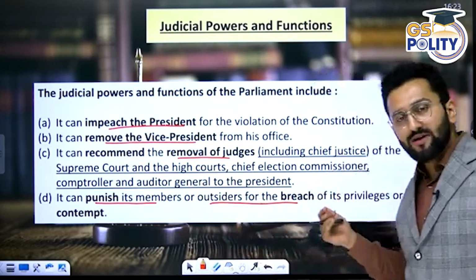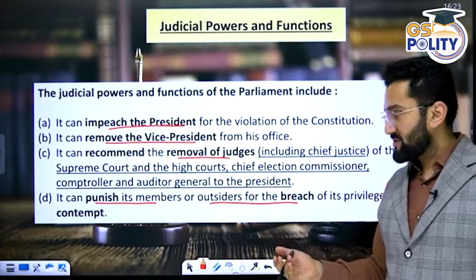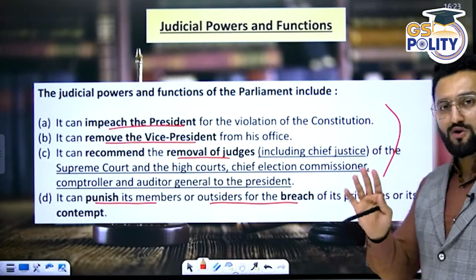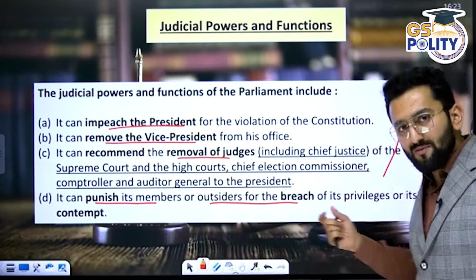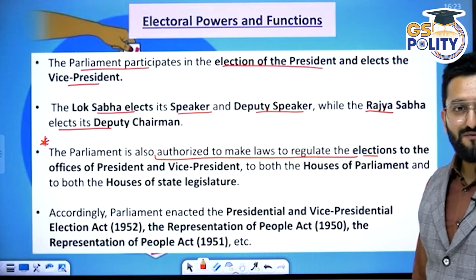Or action in case privilege is violated, contempt of house has happened. Okay? So 2 words you need to remember: removal or just contempt or breach of privilege. Clear? Now, electoral powers and functions.